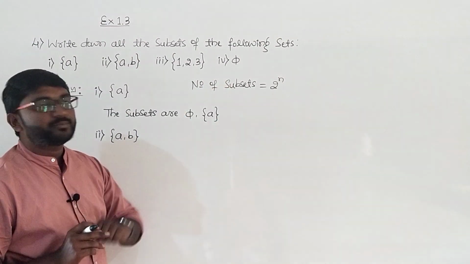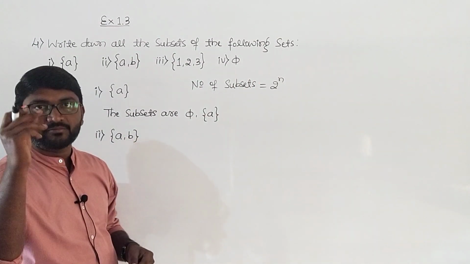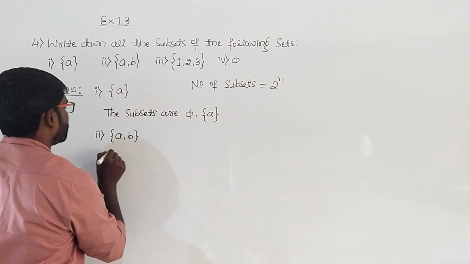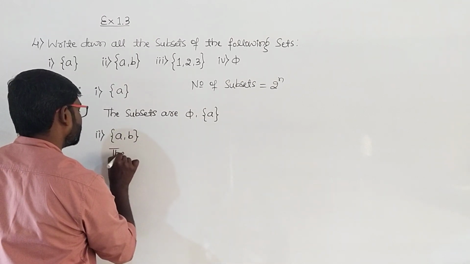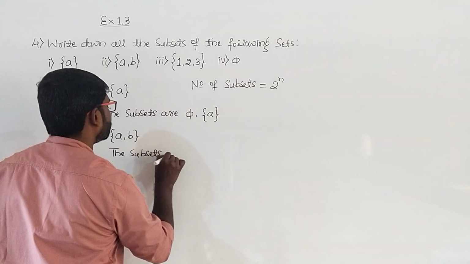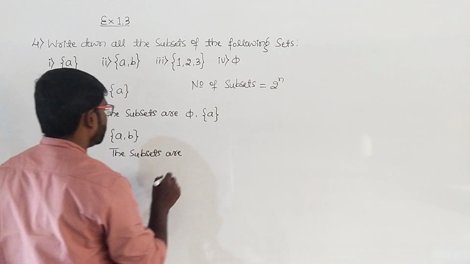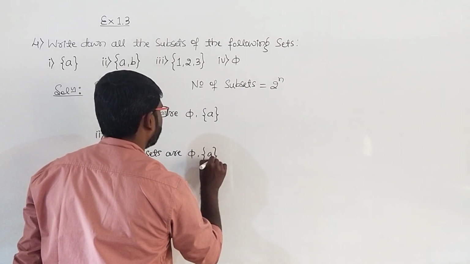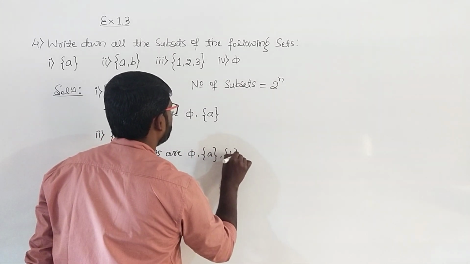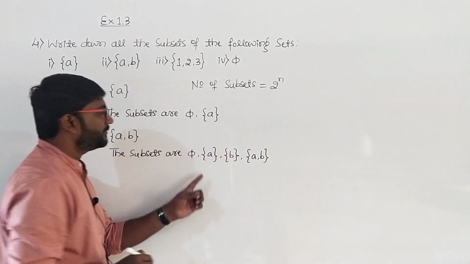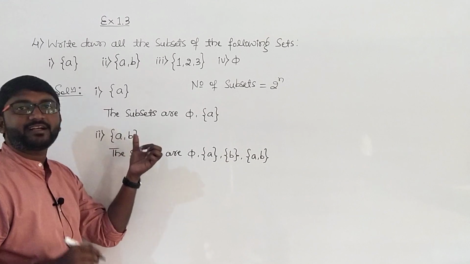Number of subsets will be 2 raised to 2, that is 4. So this set has got 4 subsets. The subsets are pi and then A and then B and then A comma B. So these are the 4 subsets of the set A comma B.